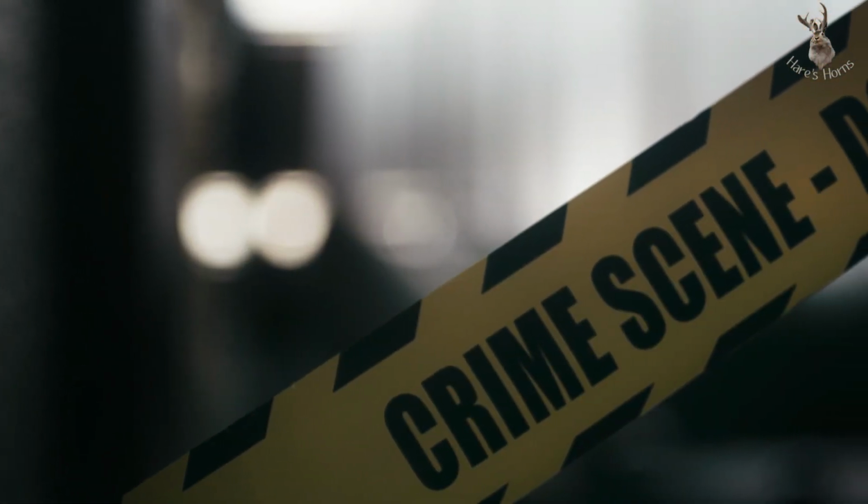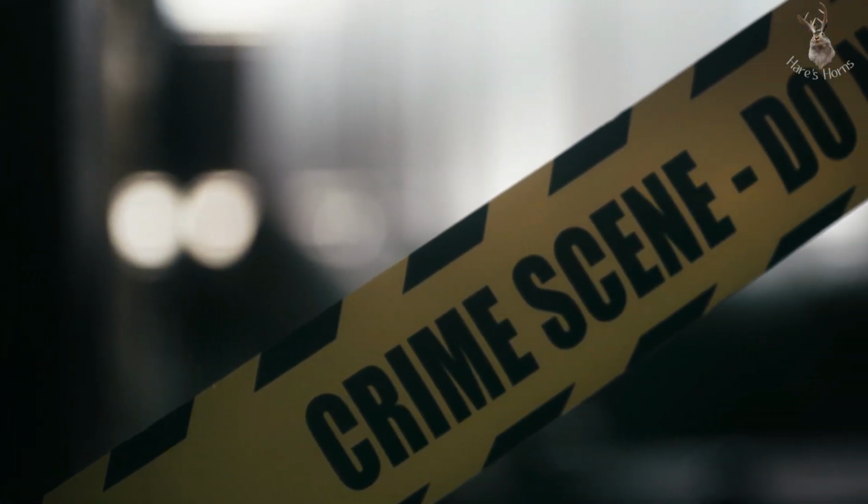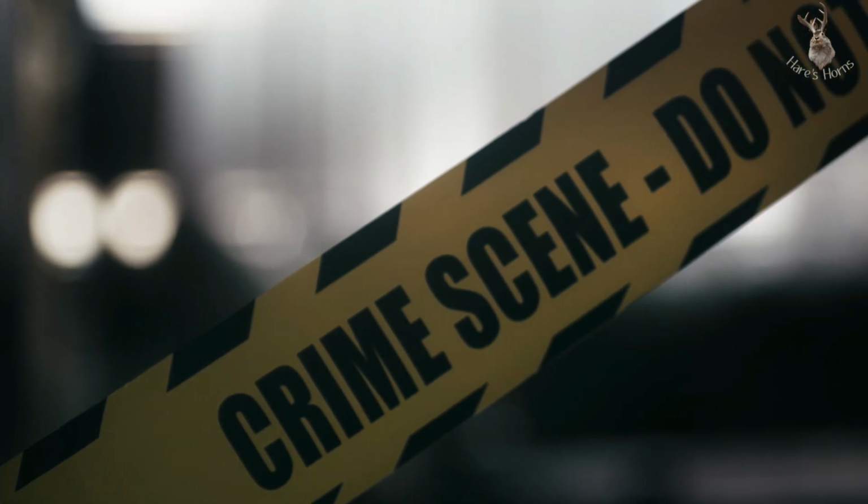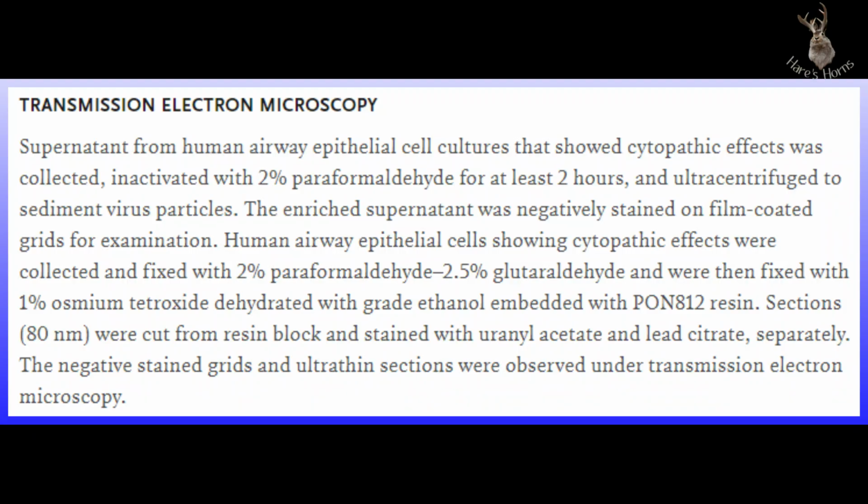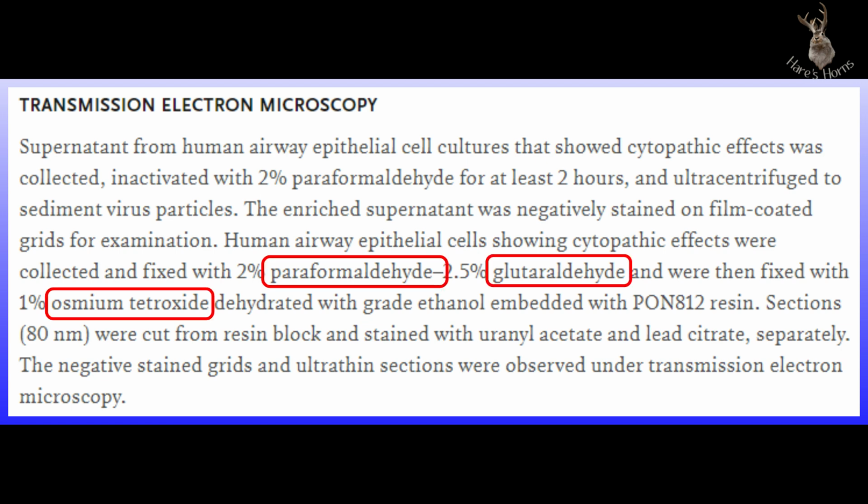The crime against viruses now reaches its climax. They added another 7 poisons. Don't believe it? Open the study again and read the text in the transmission electron microscopy section from the third sentence to the end of that section. Each and every one of them is labeled as hazardous. Check it yourself. So again, go to Google, type the name of the poison, then add safety data sheet.